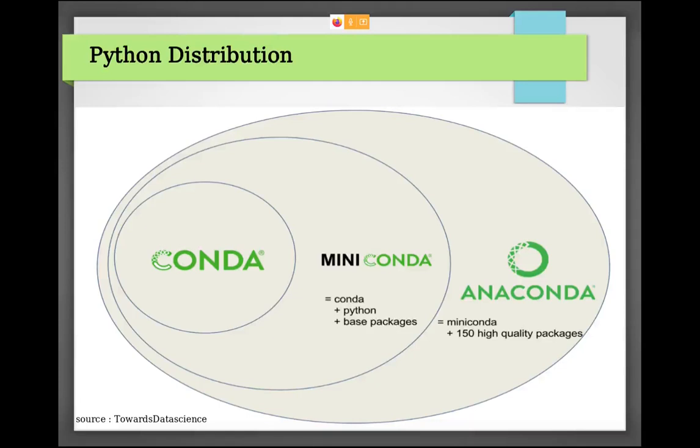It is a big giant of a Python distribution, with several packages available on the servers and different IDEs. Miniconda is a basic mini version of Anaconda with very few packages, and Conda is basically a package manager.